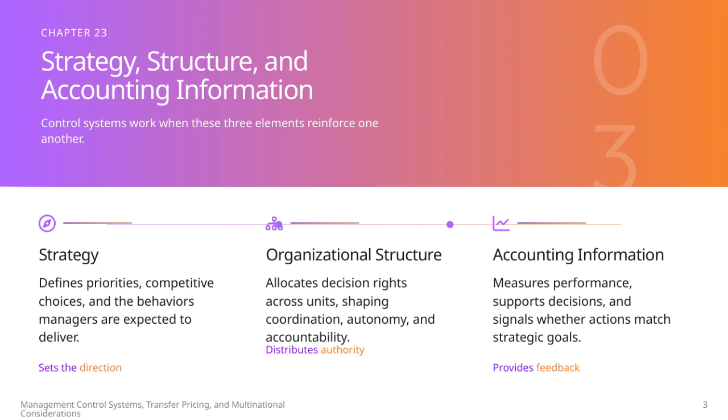This shapes how coordination, autonomy, and accountability are managed within the organization. Finally, accounting information is vital because it measures performance, supports decision-making, and provides feedback by showing whether actions align with strategic goals. When these three elements reinforce each other effectively, control systems operate smoothly and support organizational success.